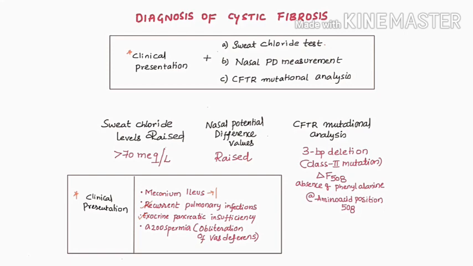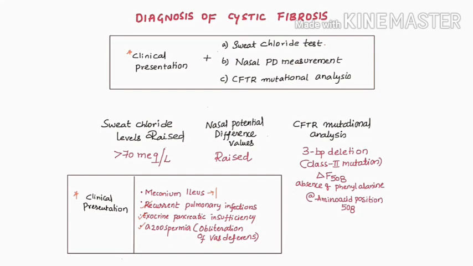And very important thing when it comes to cystic fibrosis is the adult may have infertility because of the azoospermia, and the reason for azoospermia is the thickened secretions, they obliterate vas deferens. So this is how azoospermia develops in cases of cystic fibrosis. So if you have any of this clinical presentation, we go ahead and do the following test.